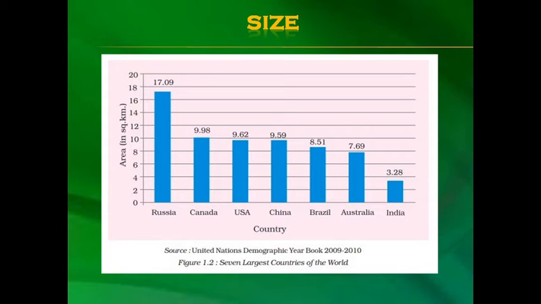The first is Russia 17.0609, Canada 9.98, USA 9.62, China 9.59, Brazil 8.51, Australia 7.69, India 3.28. The area is calculated in square kilometers.